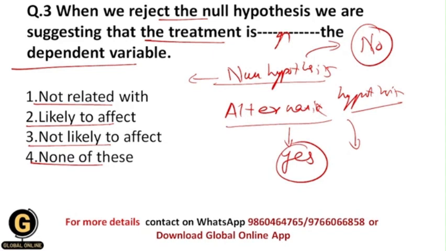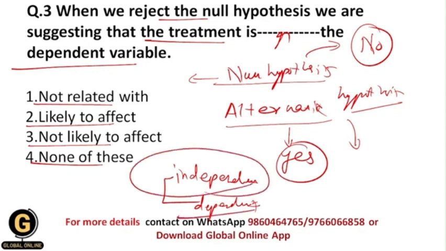Whenever we study the variables in the research process, there are two common types of variables, and those are independent variables and dependent variables, okay. And whenever there is a relationship between these variables, then obviously independent variable is the cause variable, so it causes some effects in the dependent variable. So whenever we alter the values of independent variables, then obviously it will affect the values of the dependent variable.